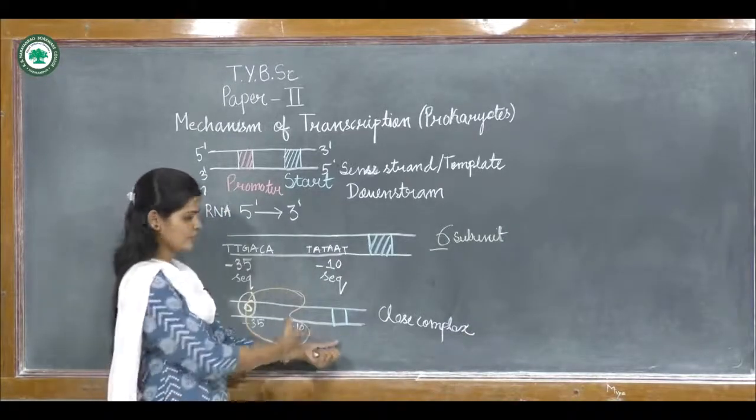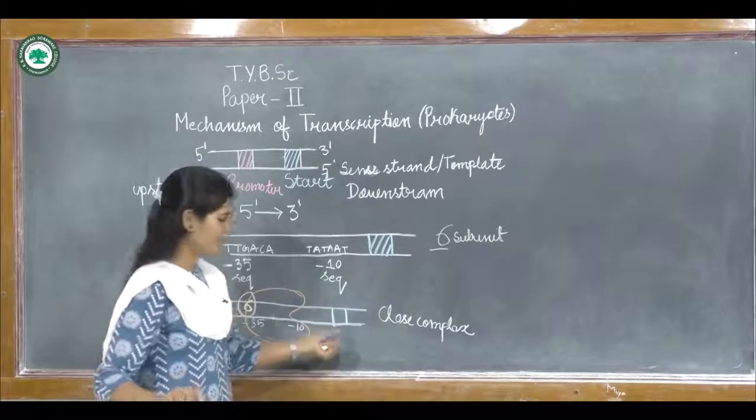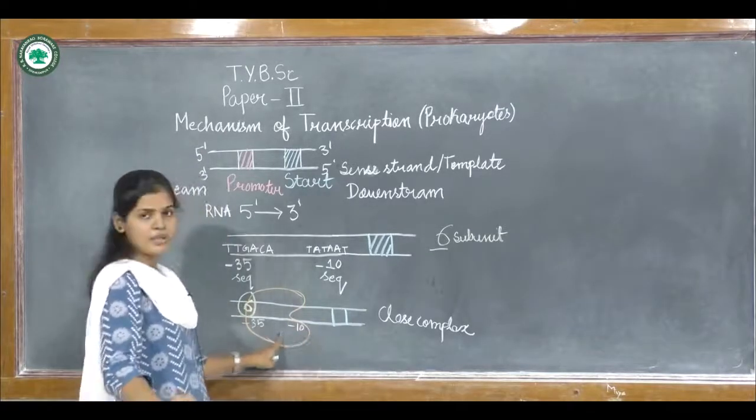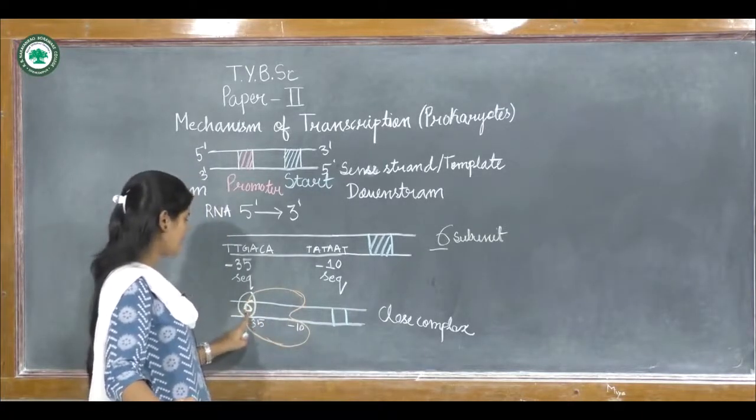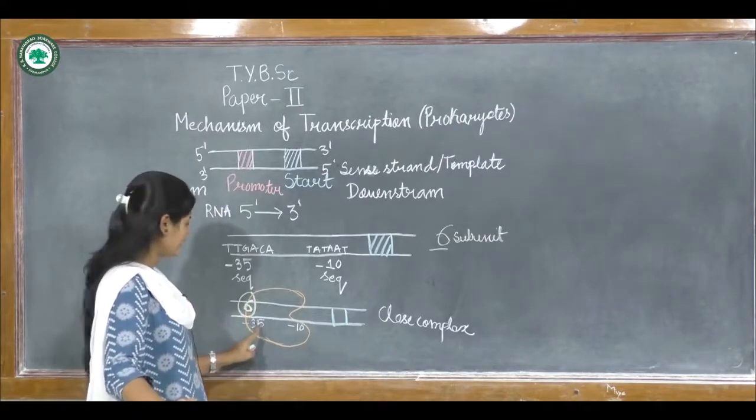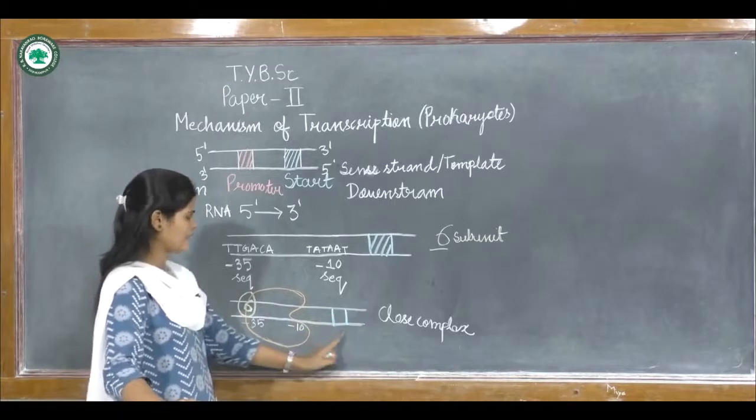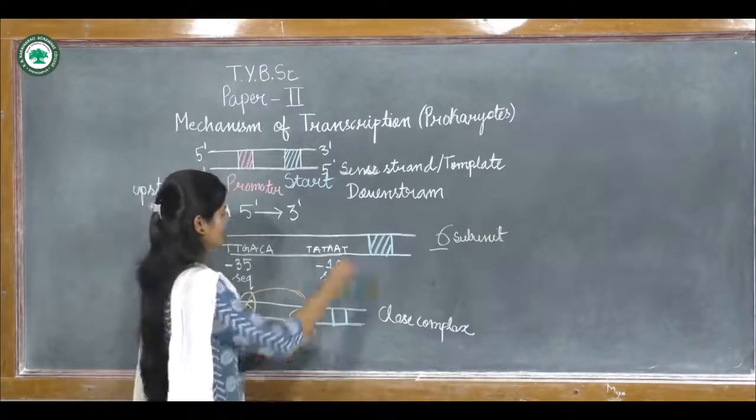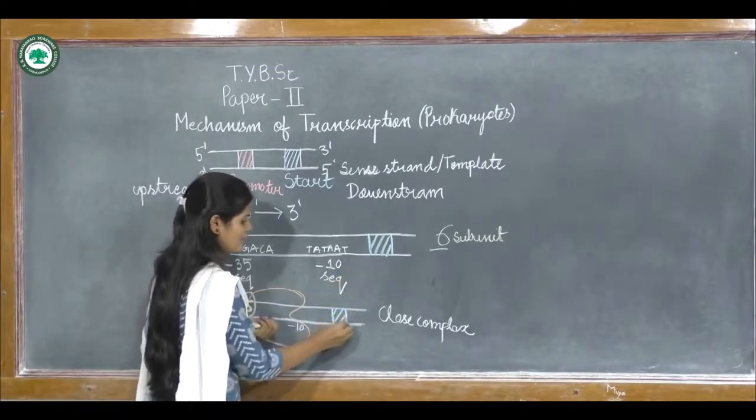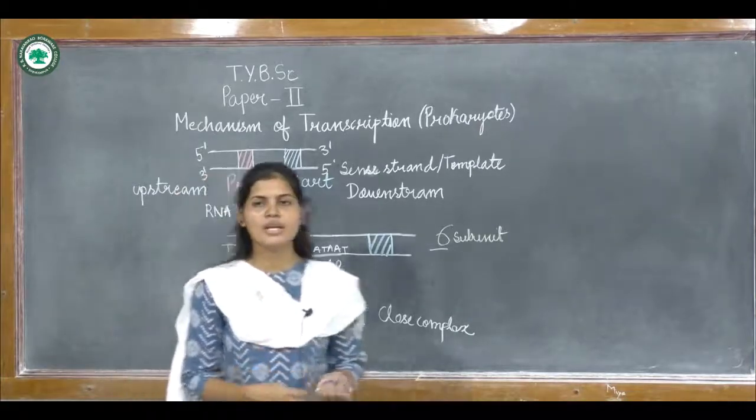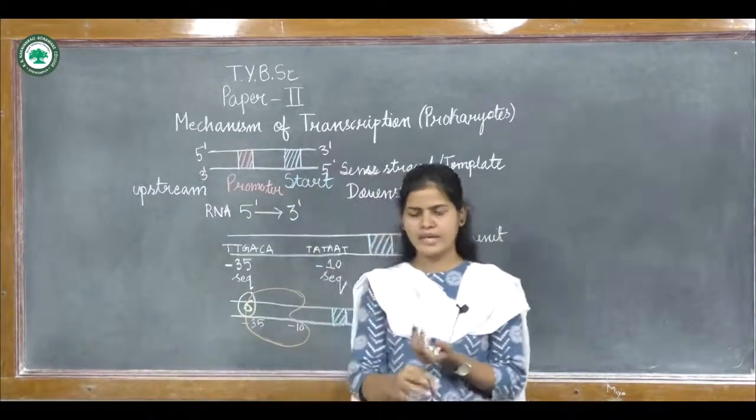What are the constituents which will be present in the closed complex? There is the presence of RNA polymerase. The sigma subunit of the RNA polymerase is binding at the minus 35 region, that is at the promoter region. And at this side there is the presence of the start site. This is the site from where actual transcription will start.